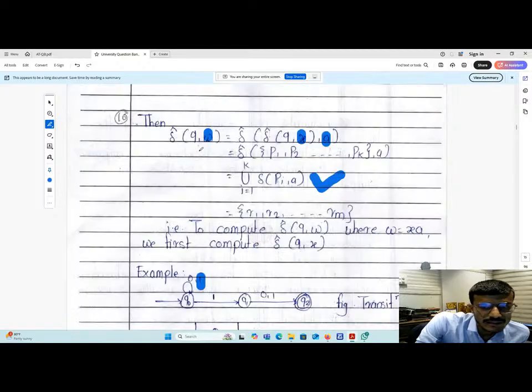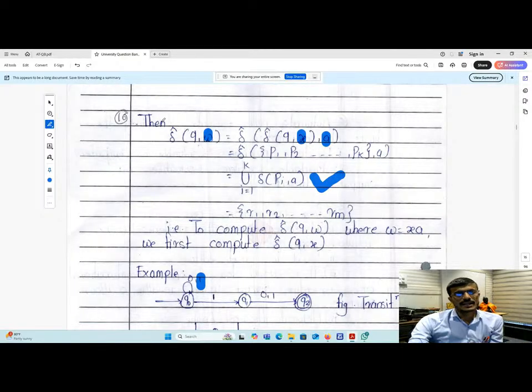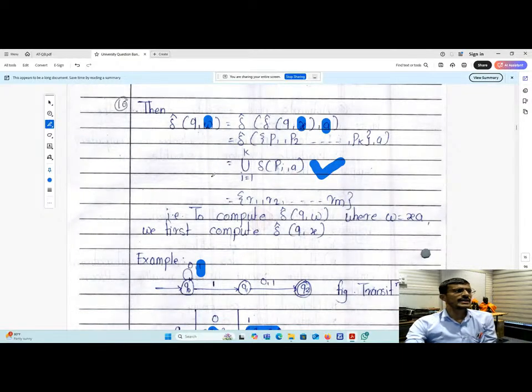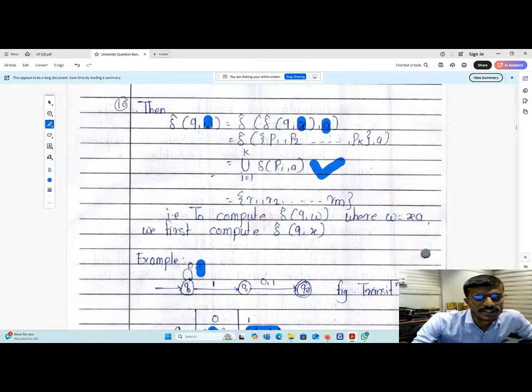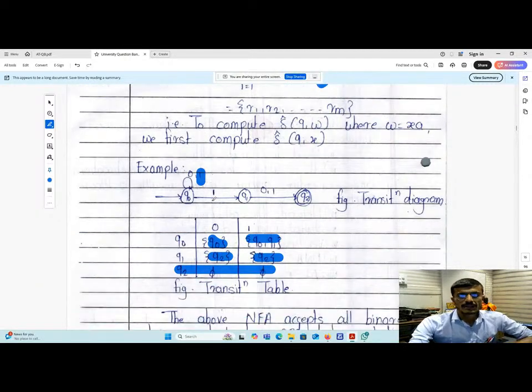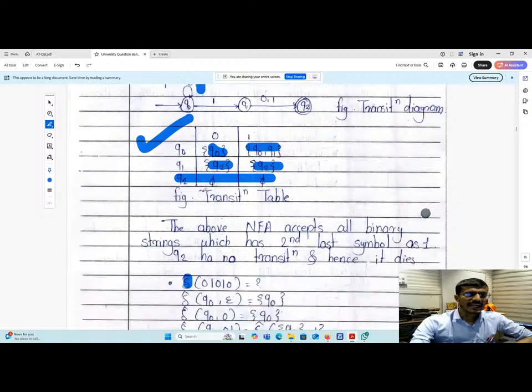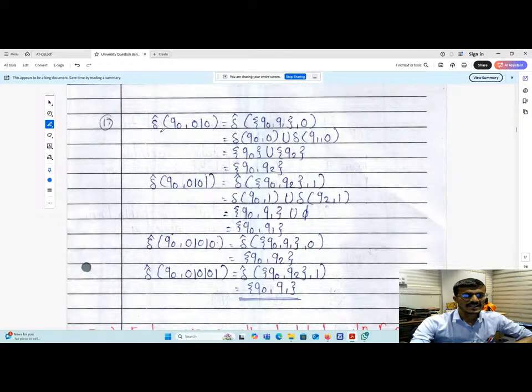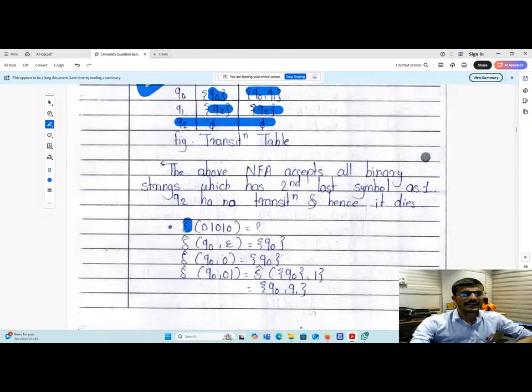All these things you have to go through and write down in your notebooks, because we have 3 days. You can write this 1 or 2 times, then it will be easier to write in the examination also. Fine. So that is the extended transition function. Yes, that is the example. You can see here, very interesting.